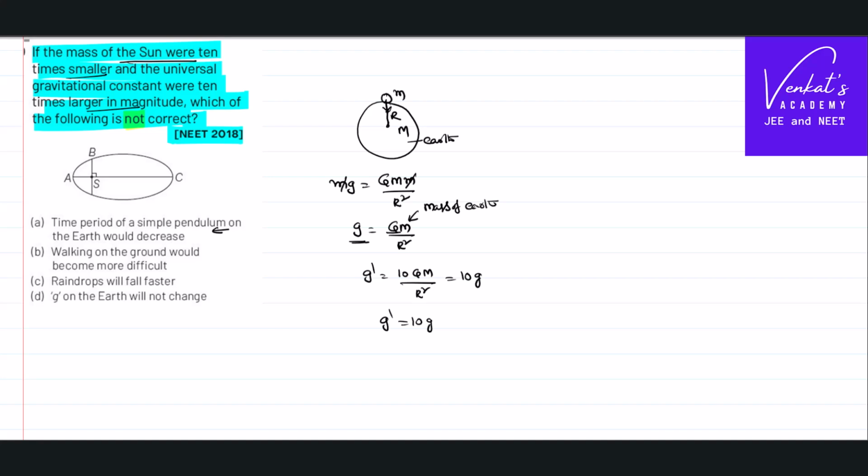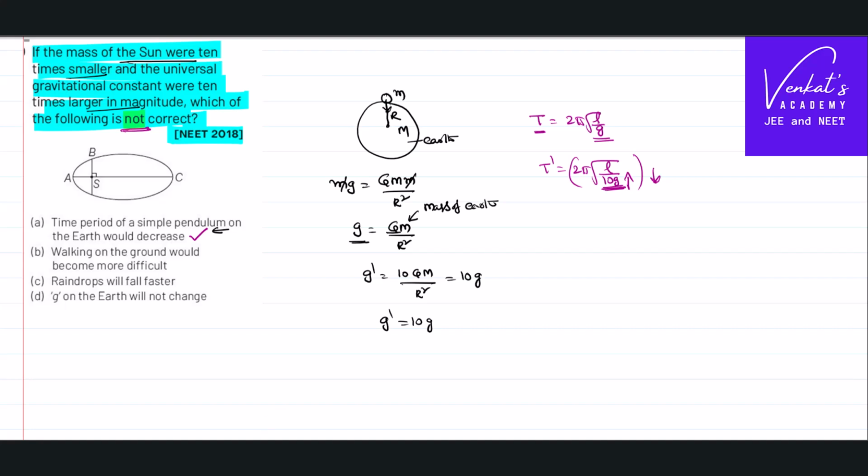What happens to the time period of a simple pendulum? If you see that case, we know the formula. Time period is 2 pi into root of L by g. As g changes, time period also changes, right? As g dash, I can write T dash equals 2 pi into root of L by 10g. As the denominator increases, the overall fraction value decreases. Time period decreases is the right answer. But he wants which is not a right option. So, this option is right.